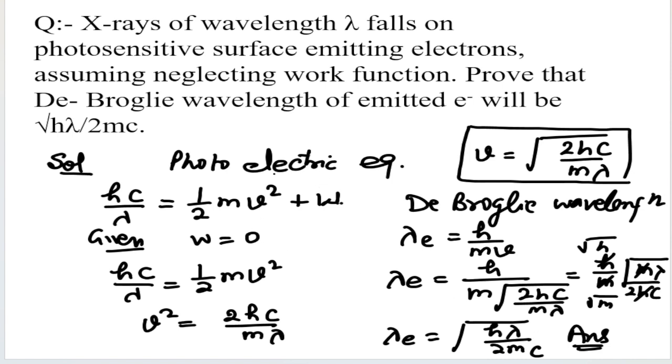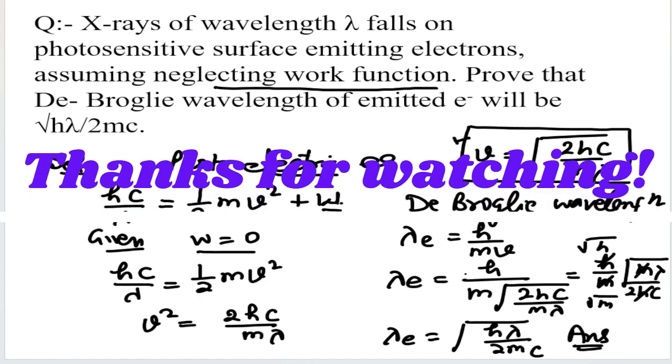So first of all, use the photoelectric equation: hc upon lambda equals half mv squared plus W. Given that we neglect the work function, so W equals 0. Therefore hc upon lambda equals half mv squared. Now find the value of v and put this value in the de Broglie wavelength of the electron. Then we get the answer.